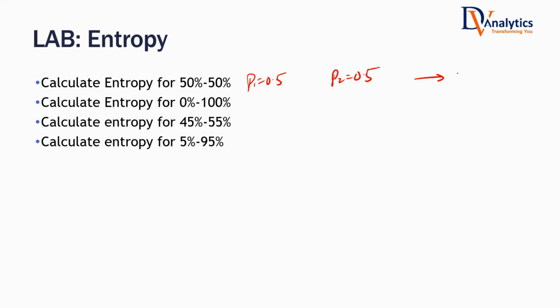Think about it once again. Entropy will be less or high? It will be highest. Maximum entropy. If P1 is 0 and P2 is 1, in that case entropy will be zero. Yes, least, almost 0.